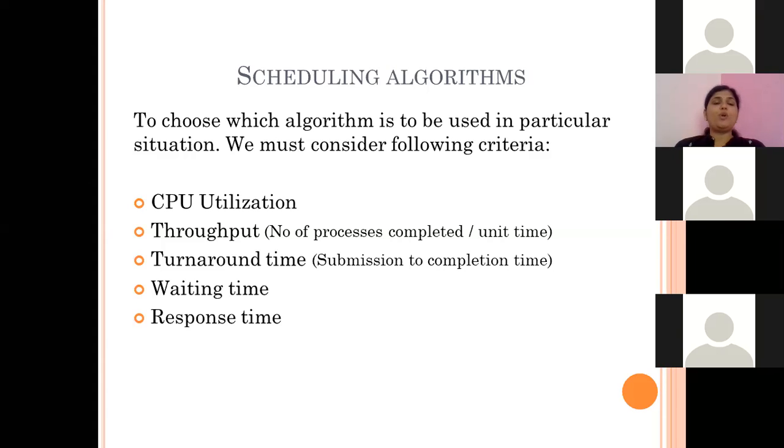We want to minimize the turnaround time. So turnaround time, waiting time, and response time must be as low as possible, while CPU utilization and throughput should be as high as possible. By referring to these criteria, we can select among the different algorithms which are there.